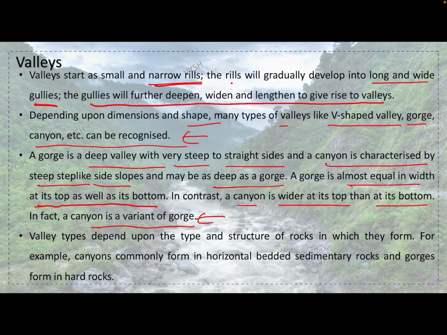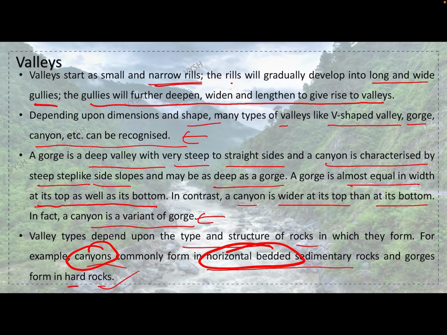Valley types depend upon the type and structure of the rocks in which they form. For example, canyons commonly form in horizontal bedded sedimentary rocks and gorges form in hard rocks. So canyons form in horizontal bedded sedimentary rocks and gorges form in hard rocks basically.